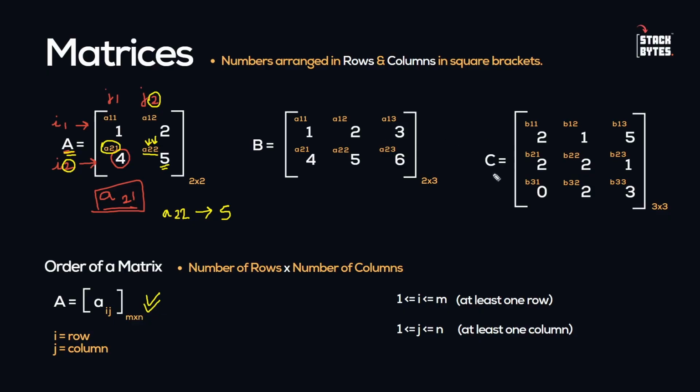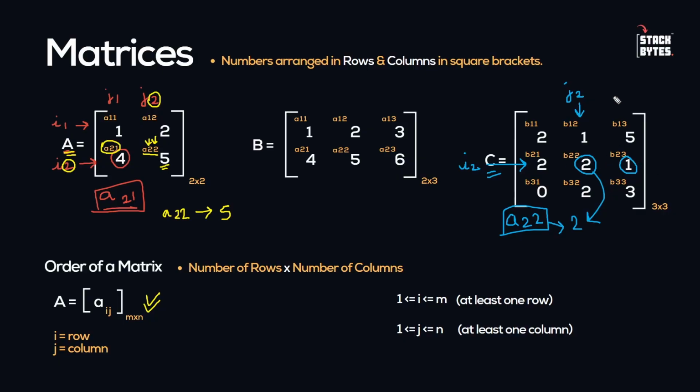Now if we talk about this C matrix, what is the location of this particular component? So we can see that here we have I2, which is the row 2. Okay. And we have the column 2, which is J2. So row is also 2, column is also 2, and element is A. A could be any element. So at the location A22, we have this component called 2. Okay, what is the position of this component? 1, it is B23 because the row is 2.